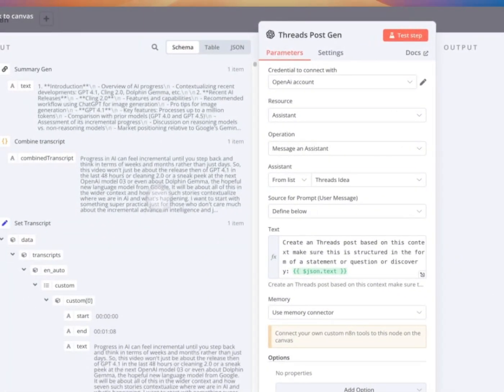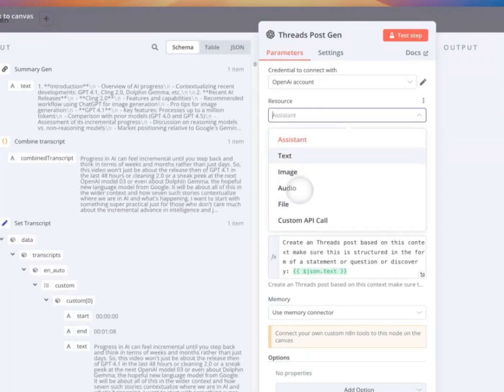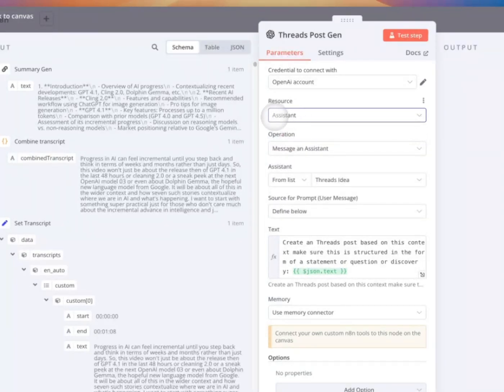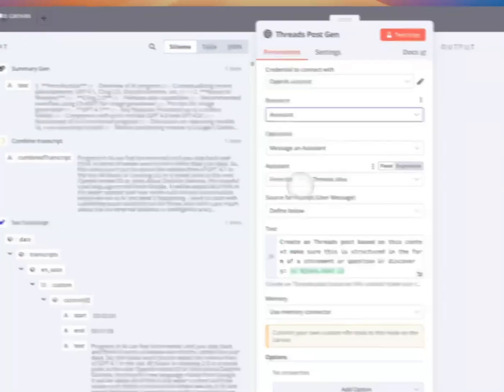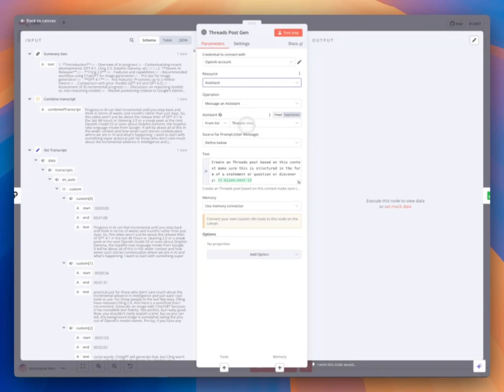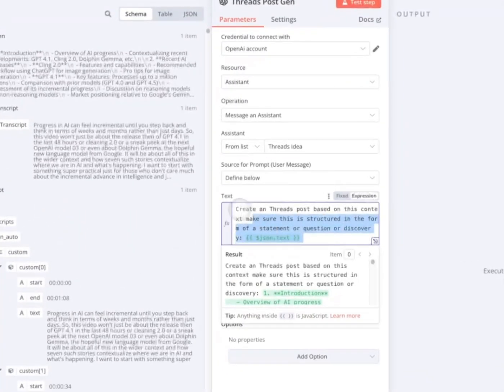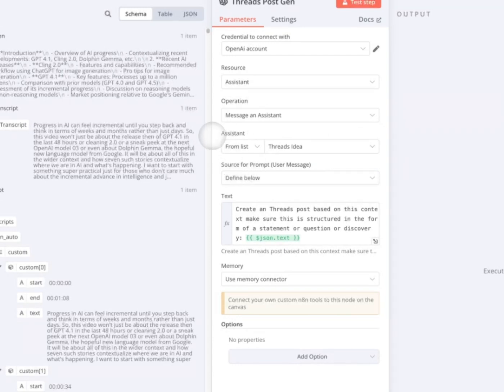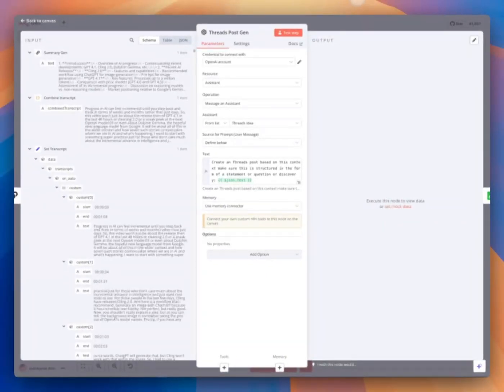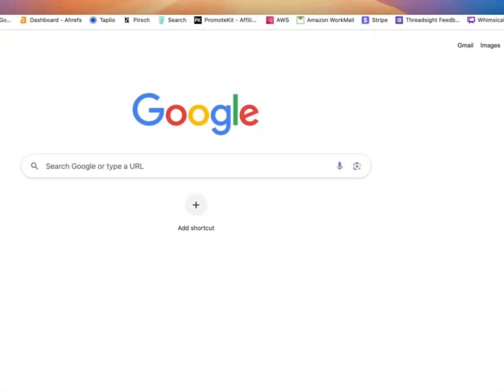But to give you an idea here, basically instead of doing text or something, I click resource assistant. And if I click assistant, it actually tries to search from the list, and I have this dress idea assistant. And all I do is I just pass this output from the previous node and ask them to run for me. So if you're familiar with that, I will show you how to do that in your platform.